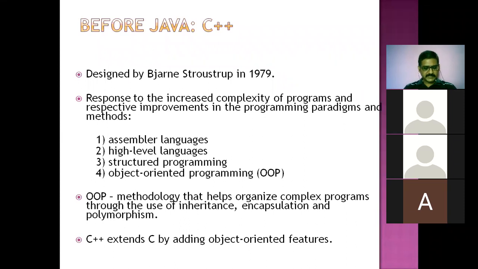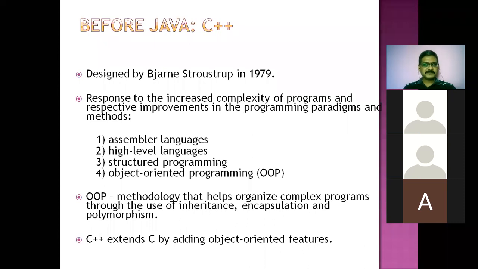So, when we are writing C programs, they are a little bit complex in understanding, debugging and finding the errors. When we discuss C++, it adapted real world features like object-oriented features, such as encapsulation, polymorphism, inheritance. These are the real world features that have been added to C++ to make programming easier to understand.